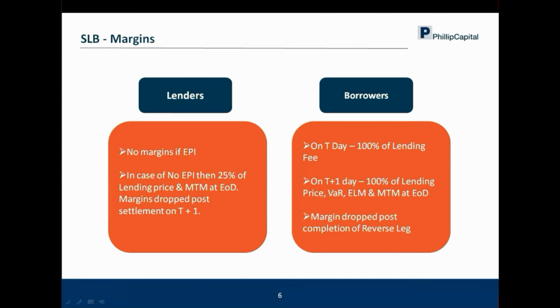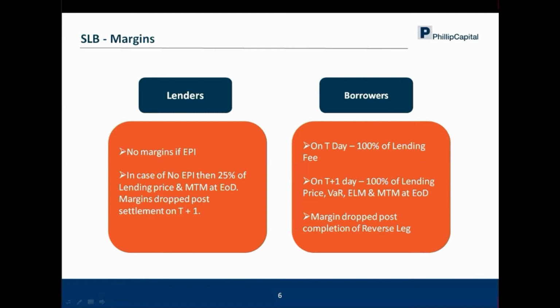So for the majority of investors at the SLB platform and Phillip Capital, we follow the policy of early pay-in, because then it becomes easier for the owner of the security to participate in the SLB segment. Once the trade is done and the stock is given as an early pay-in, there are no margins or any other things which have to be done by the lender of the security.